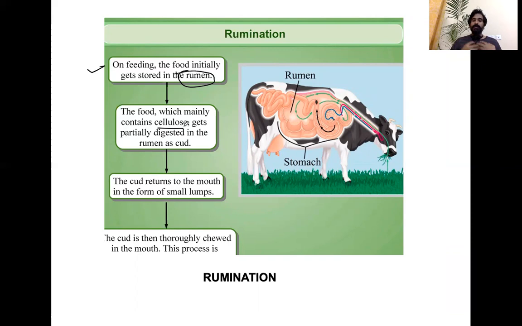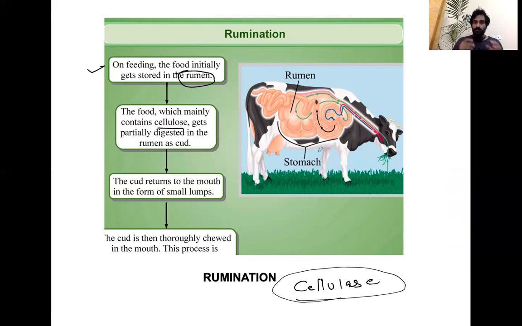So in the rumen, it gets digested because they have the cellulase enzyme. The enzyme is cellulase. They have the cellulase enzyme in the rumen, so the food gets partially digested. The food which is partially digested in the rumen is known as cud, not curd. Curd is dahi, but cud, if they ask it, is partially digested food in the rumen.